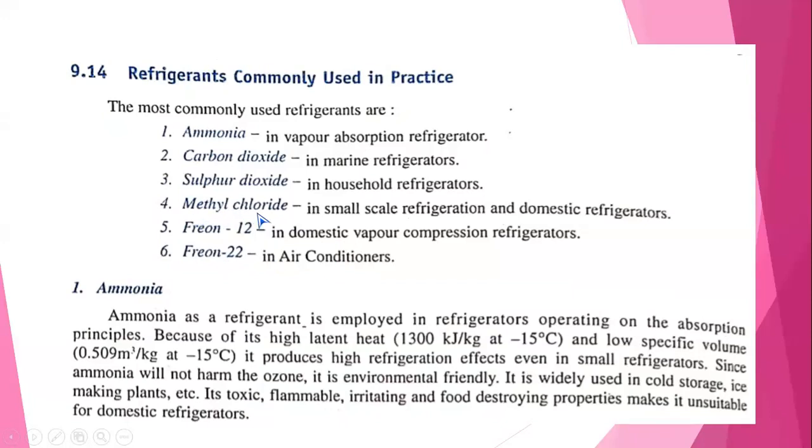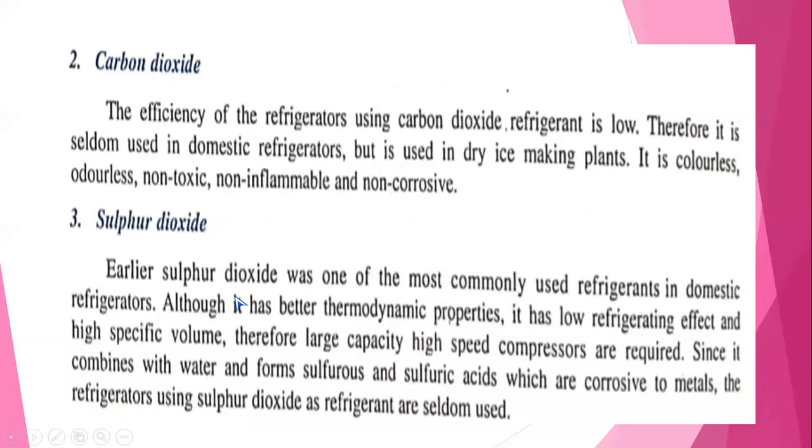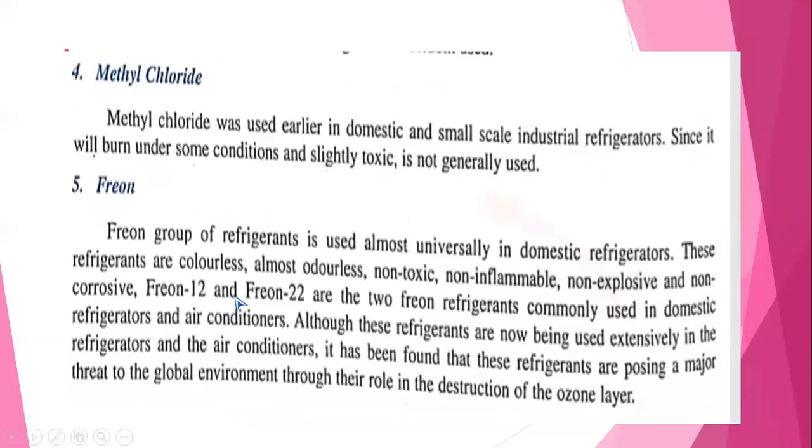And methyl chloride. See here, they have mentioned small scale refrigeration, domestic refrigerator. They used it here also, but methyl chloride is used in cryogenic systems. And carbon dioxide is used in marine refrigerators, because it should not corrode easily. For that reason, carbon dioxide. And already we discussed that in vapor absorption, ammonia is used as the refrigerant. So that is the explanation of ammonia, carbon dioxide, sulfur dioxide, methyl chloride, and Freon.